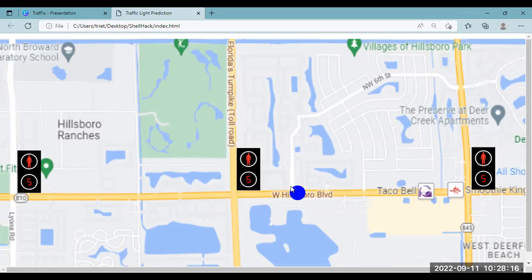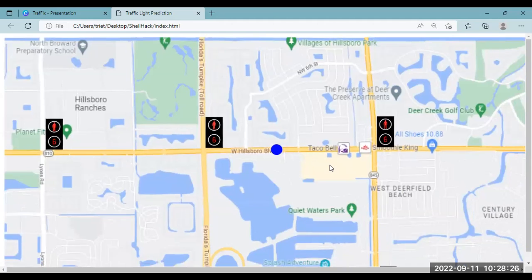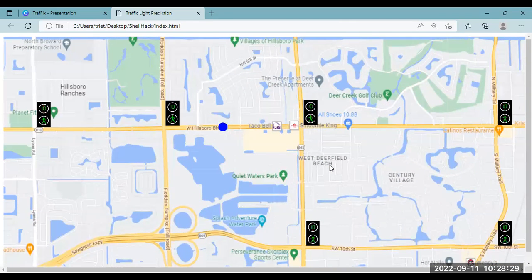Most of the time people miss the light and they feel anxious, they feel regret and mad because they think, hey, if only I had made the call faster. But they cannot make the call faster because they don't have enough information at hand. So what this application does is give them information and allow the driver to decide the best course of action for himself, so that he feels like he has more power over his driving.